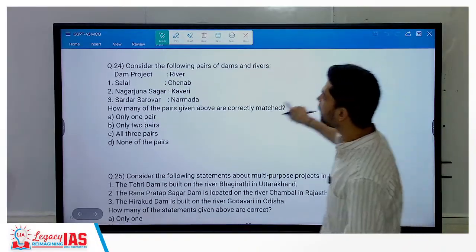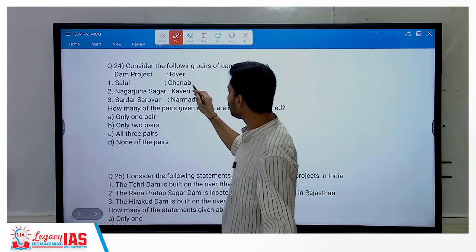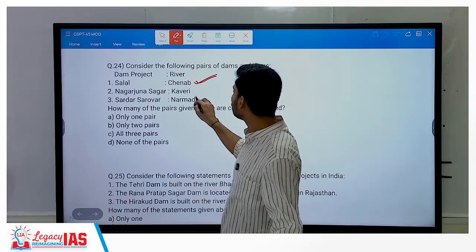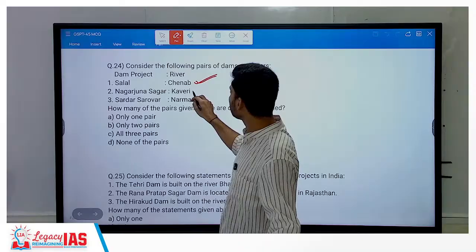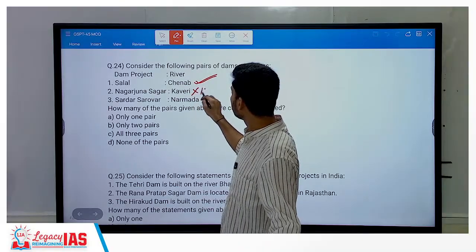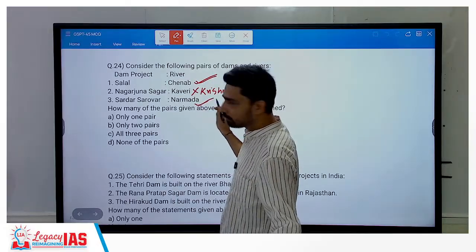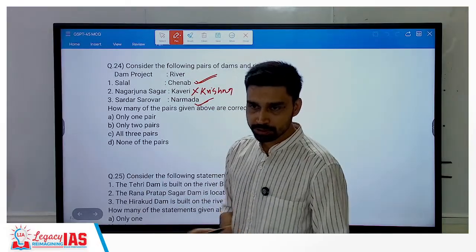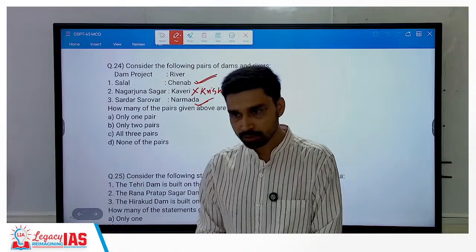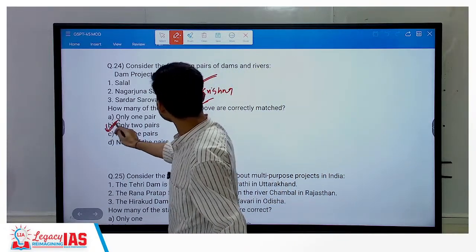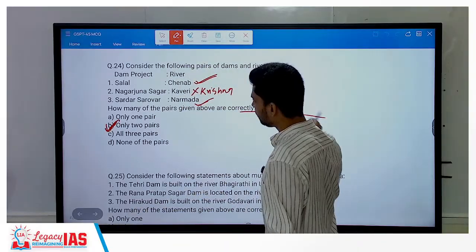Then we have dams and rivers. It was in the news recently. Salal Dam is over which river? Chenab River. It is true. Nagarjuna Sagar is over Kaveri. True or false? Okay, which river? Krishna River. Sardar Sarovar is over Narmada. Now the 4 dams we have discussed in the river system: on Narmada you have Indira Sagar, Sardar Sarovar, Maheshwar and Bargi Dam. So what is the correct option? Only 2 pairs correctly matched, right? So B.